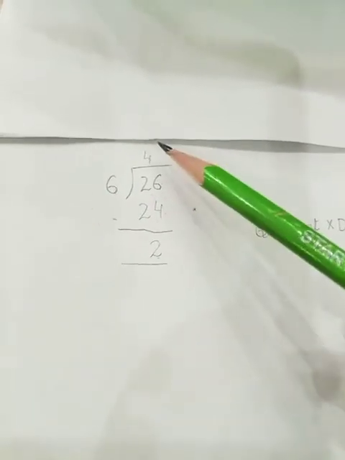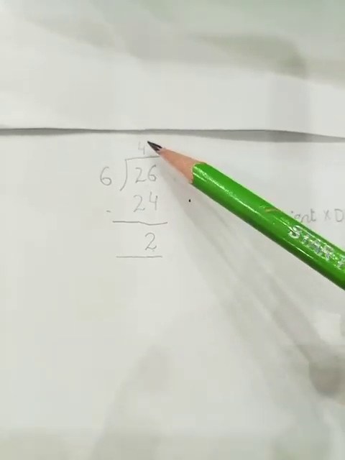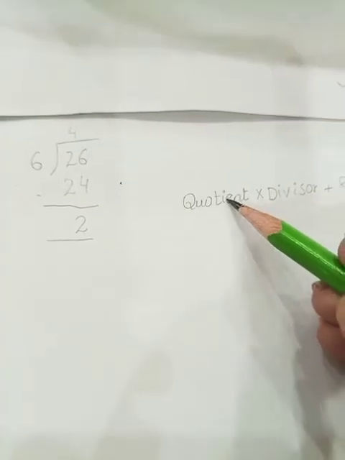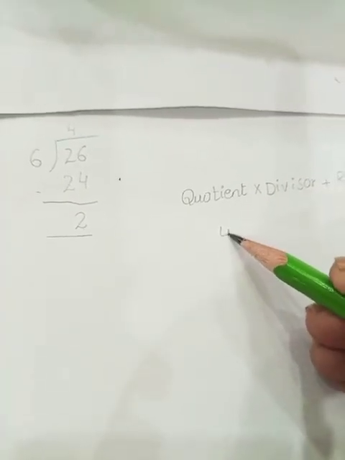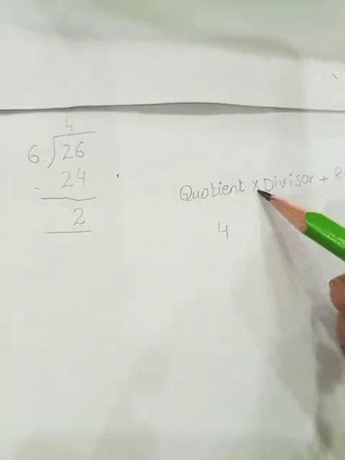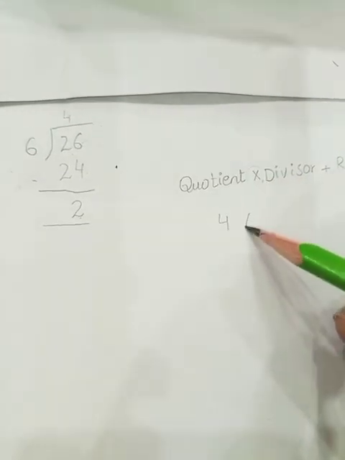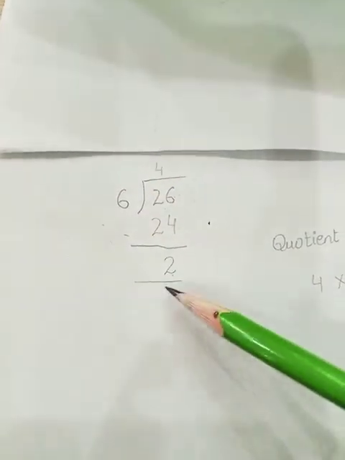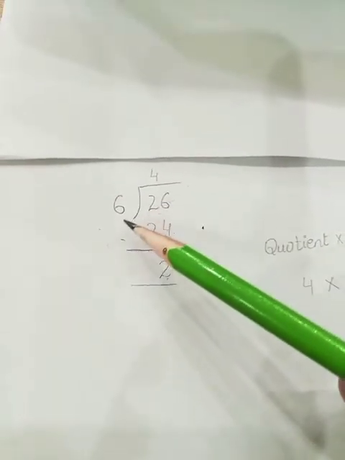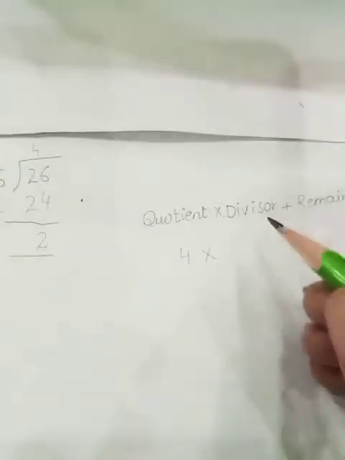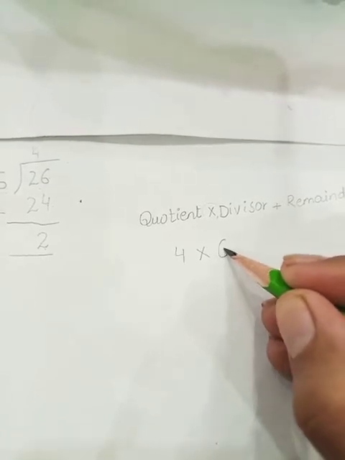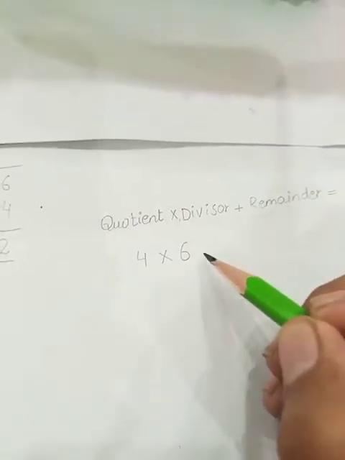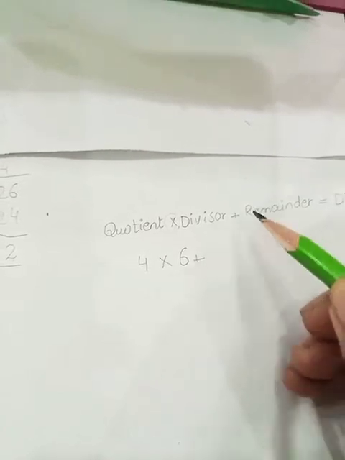Tell me. The quotient is our number 4. So I am going to write my quotient under this quotient. Next is multiplication. So I am going to multiply with the divisor. What is the divisor in this question? Tell me. The divisor is the number 6. So I am going to write my number 6 here. Next is plus. I am going to add the remainder in this.